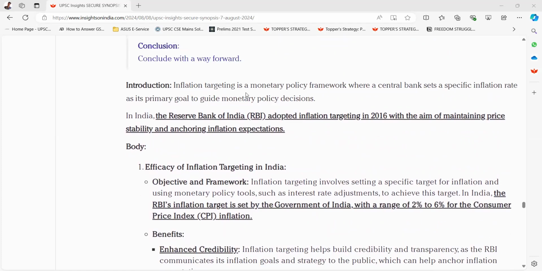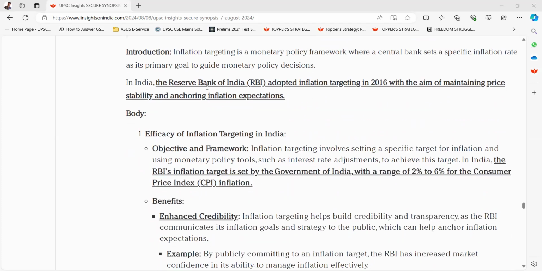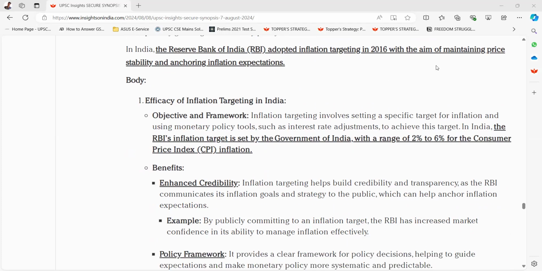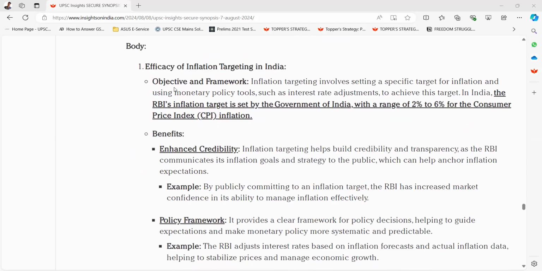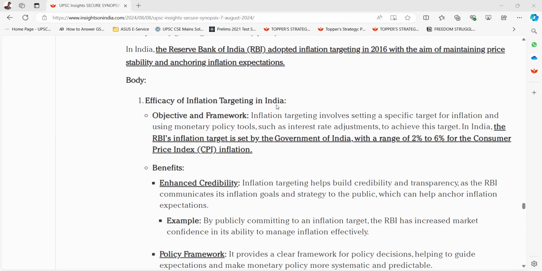Introduction. Inflation targeting is a monetary policy framework where a central bank sets a specific inflation rate as its primary goal to guide monetary policy decisions. In India, the Reserve Bank of India, RBI, adopted inflation targeting in 2016 with the aim of maintaining price stability and anchoring inflation expectations. Body. First one is efficacy of inflation targeting in India.